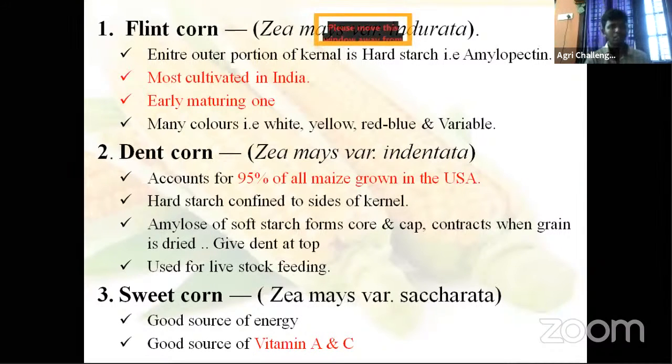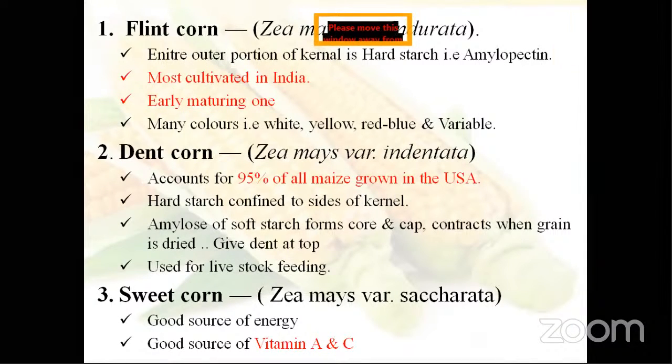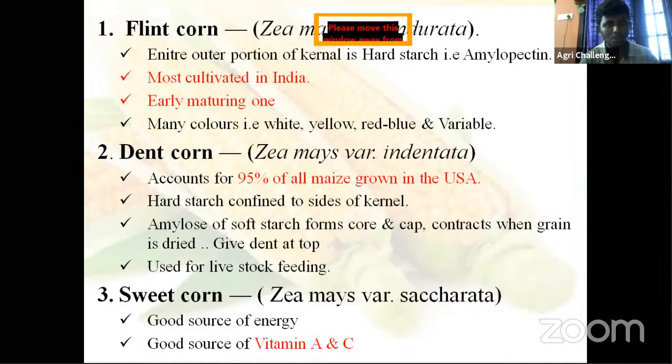Dent corn. What is the name? Indentata. Then it accounts for 95% of the total maize growing in the USA, and in the world, how much percentage? 70.